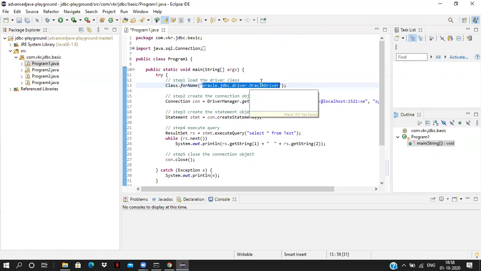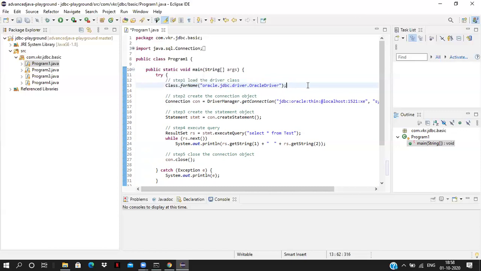The first step is to load the driver class, the type 4 driver class. By using Class.forName, we can load the type 4 driver class. The driver class is oracle.jdbc.driver.OracleDriver. Loading a class means inside an Oracle driver class, we get some default features to interact with the database. To get those features, first we have to load this class.